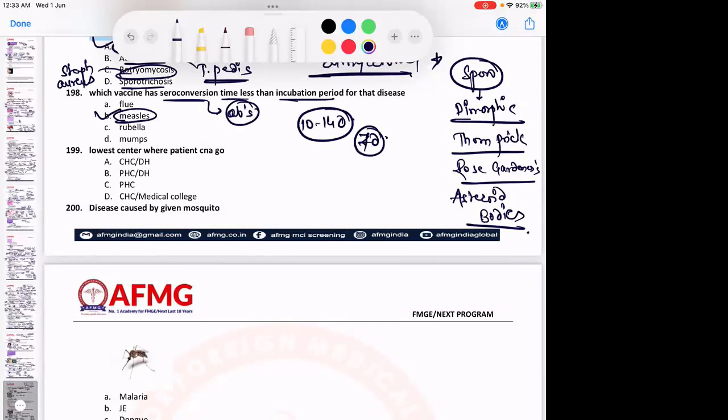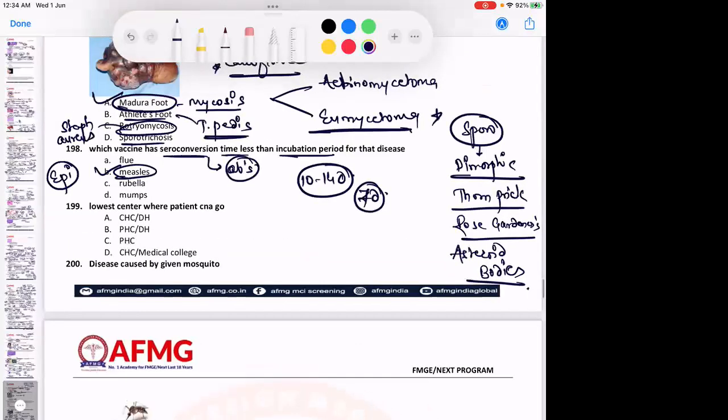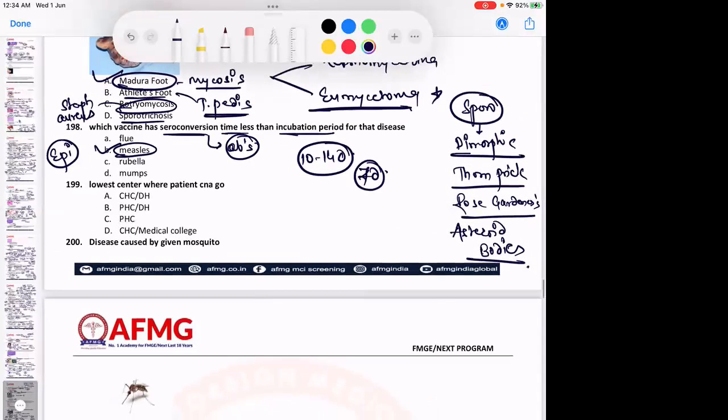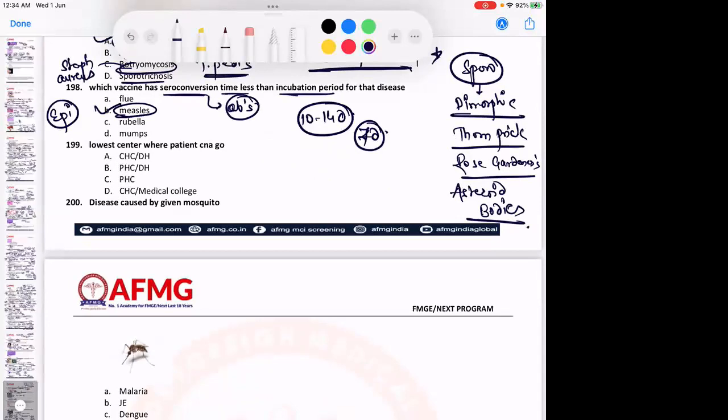So measles is the only disease where the seroconversion time is less than the incubation period, and therefore it is the only vaccine which can be given in an epidemic. In an epidemic of COVID, the vaccine is not given. In an epidemic of influenza, the influenza vaccine is not given. But in a measles epidemic we can give the measles vaccine to the patient. Remember, okay? No issues with this, anybody? For all the other vaccines, antibody production usually takes 6 to 8 weeks, but this is the only vaccine which takes usually 7 days itself.